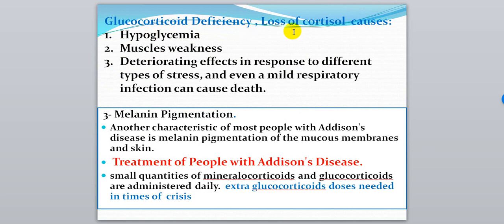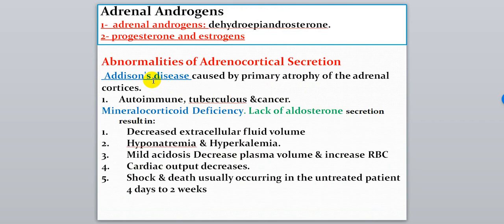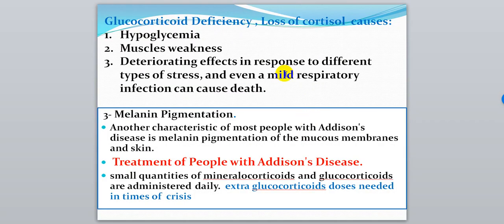Glucocorticoid deficiency, loss of cortisol, causes hypoglycemia, muscle weakness, deteriorating response to different types of stress, and even a mild respiratory infection can cause death. Addison disease, we said, is caused by decrease or lack of aldosterone. Not this cause only, but there are other causes, such as deficiency of glucocorticoids.